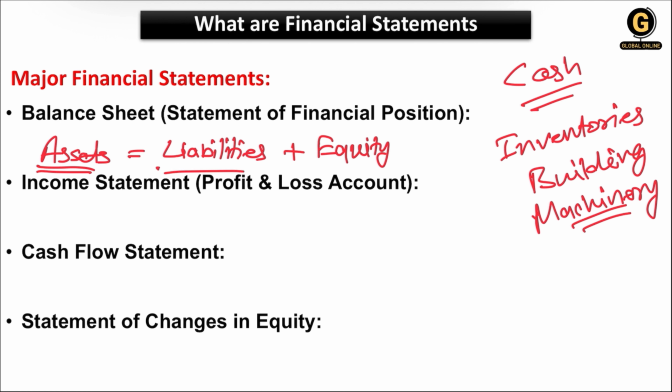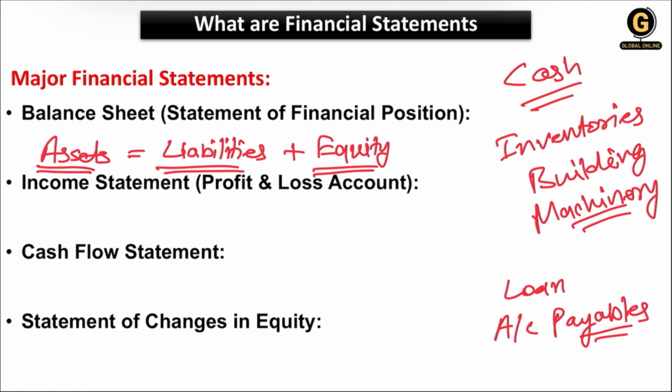Then we have liabilities also. The liabilities are what? To run the business, we take money from outside. These are the obligations owed to outsiders, like loans. Then we have accounts payable. These are the liabilities of a company. Then we have equity. Equity means the share capital or retained earnings of a company. So combinedly, these are calculated throughout the year, and that is called the balance sheet.